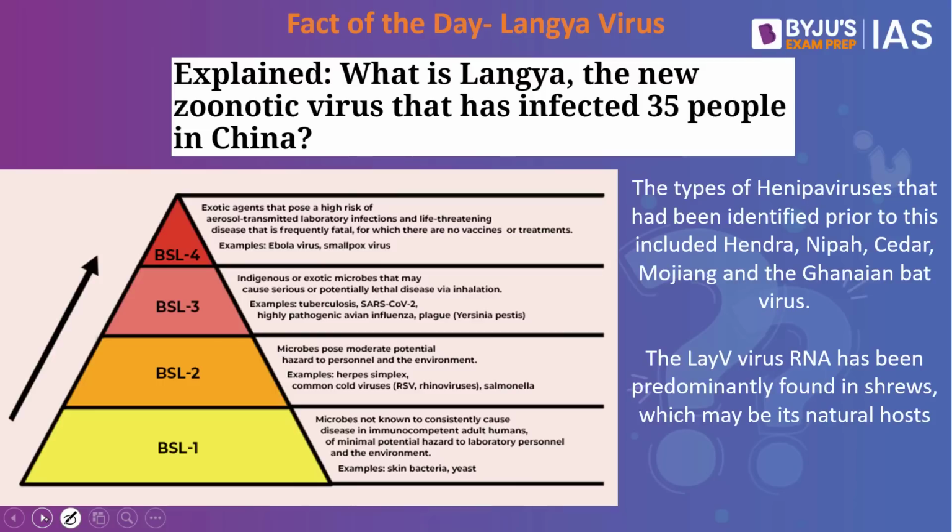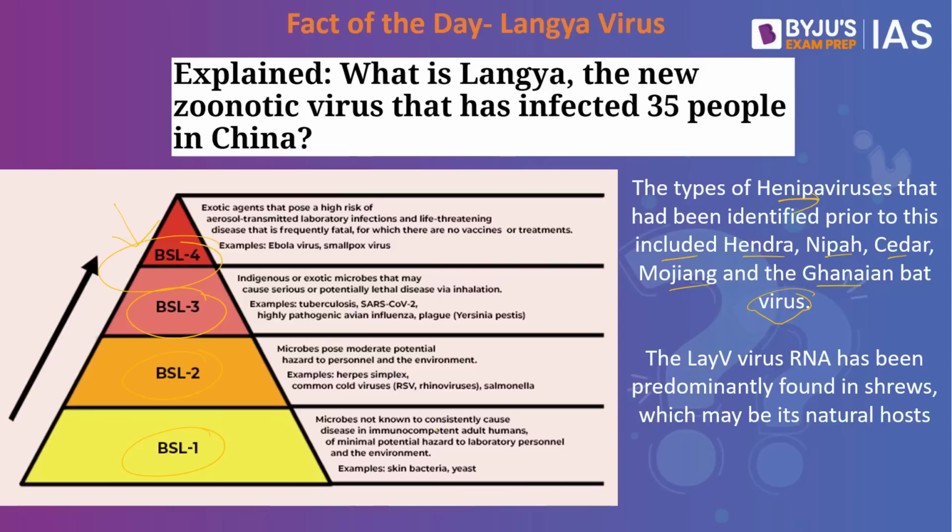First, we have to understand where this Langya virus was discovered. The Langya virus was discovered in eastern China during the surveillance of patients. The Langya virus happens to be a type of Henipavirus. The types of Henipaviruses that had been identified prior to this included Hendra, Nipah, Cedar, Mojiang and the Ghanaian bat virus. When we speak about this Henipavirus, this happens to be categorized under biosafety level 4. So we have different types of biosafety levels: BSL1, BSL2, BSL3 and BSL4. And when it comes to the Langya Henipavirus, it belongs to BSL4.